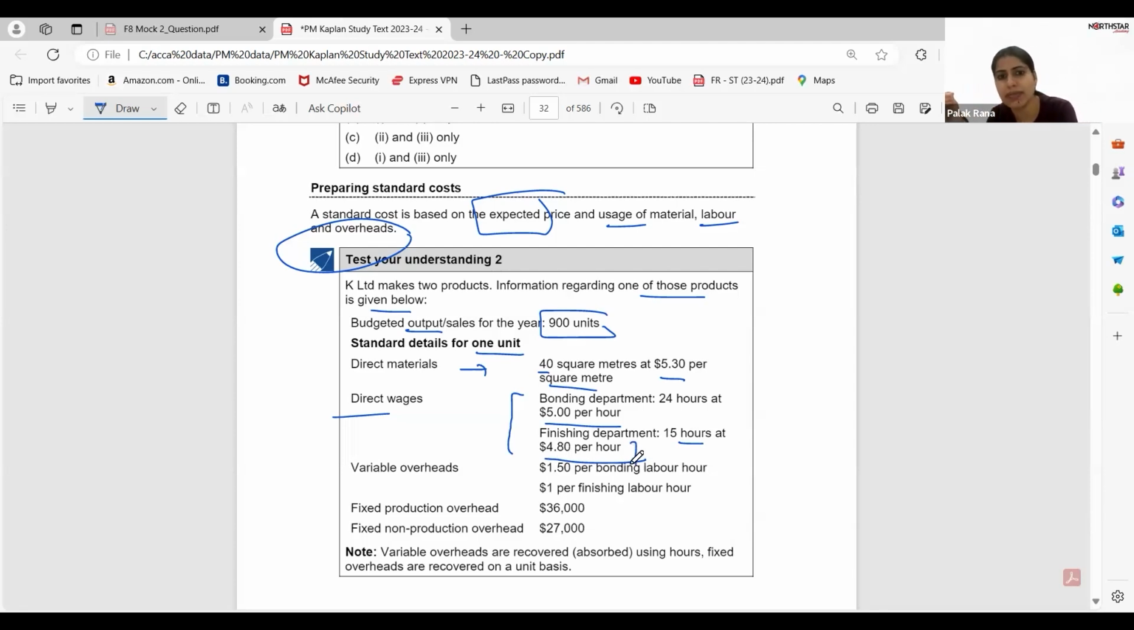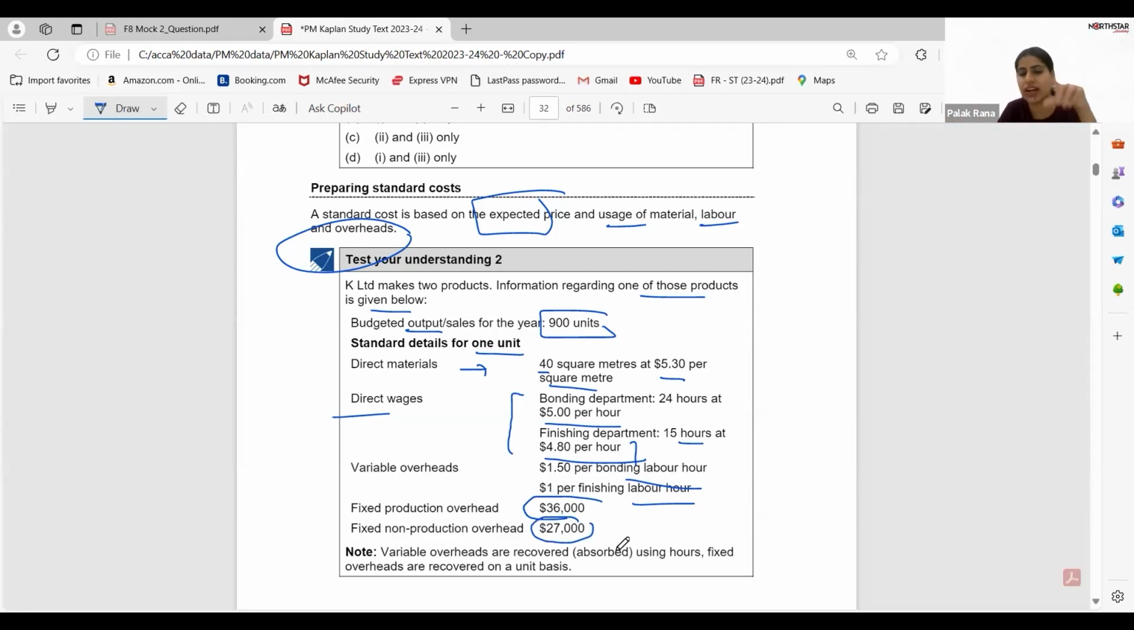Next we have variable overhead. Variable overhead, we will be paying 1.5 per bonding labor hour. That means they are saying that the number of bonding hours and the variable overhead hours will be the same. You need to read the question that the data will be the same. 1 per finishing labor hour. Next is fixed production overhead. They have given us the total. Fixed non-production overhead, they have given us the total amount.